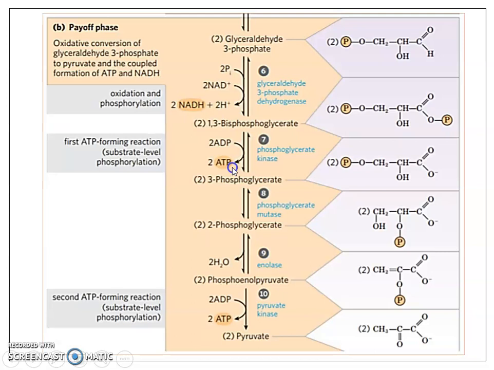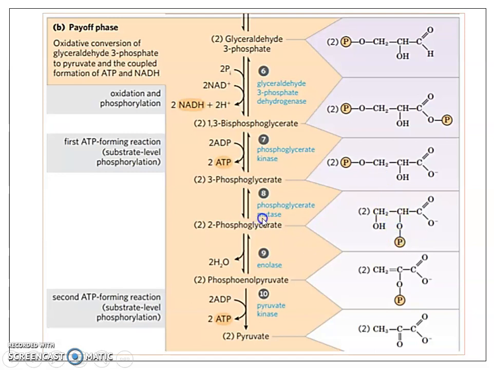So for the conversion of one glyceraldehyde 3-phosphate to a single 3-phosphoglycerate, you can see one NADH and one ATP molecule is produced. I hope it is clear. Okay, the next step is isomerization, where 3-phosphoglycerate is converted into 2-phosphoglycerate. Here what happens is the transfer of a phosphoryl group from the third carbon to the second carbon.